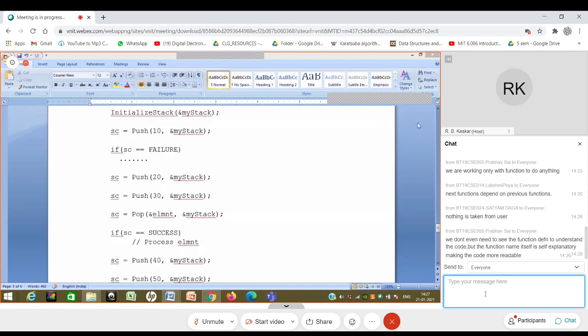Yes. What is this push doing basically? If you see, what are the parameters? This is an element, the value which I am pushing onto the stack, and this is the name of the stack. Although I am passing a pointer, it is almost equivalent to the name of the stack.